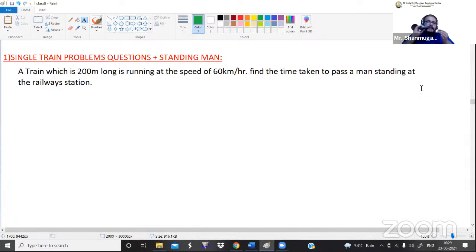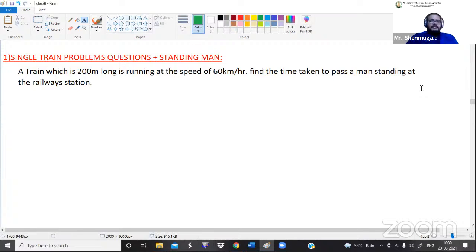Got it? So the train is like this, we are sitting in the train, and this is a standing man, so the train is crossing the standing man like this. Guys, listen here, if the train is moving like this, the train will have a length value, and a moving object definitely will have a speed value. What about the standing man? The standing man doesn't have any length value, and doesn't have any speed value. The standing man or electric pole, whatever it might be, doesn't have a length value and doesn't have any speed value.